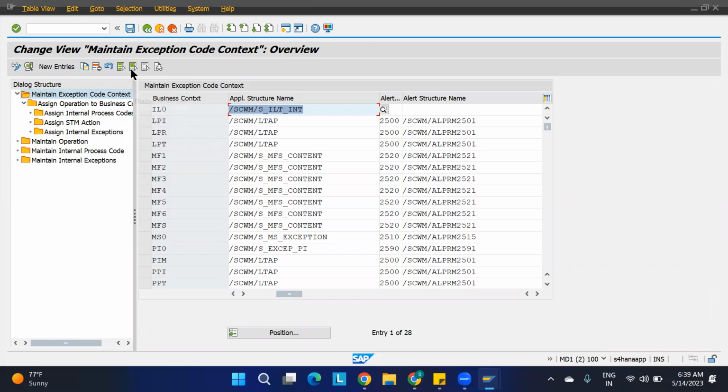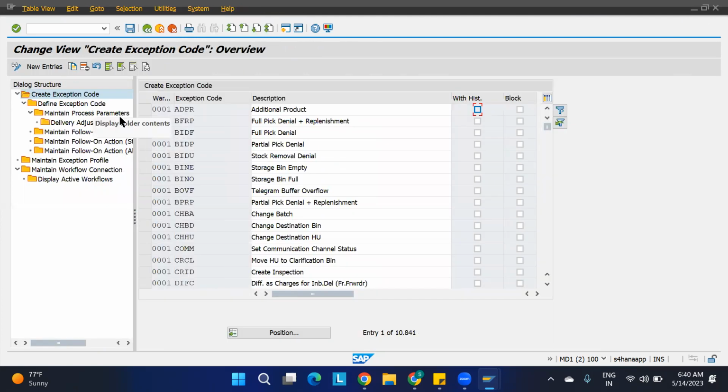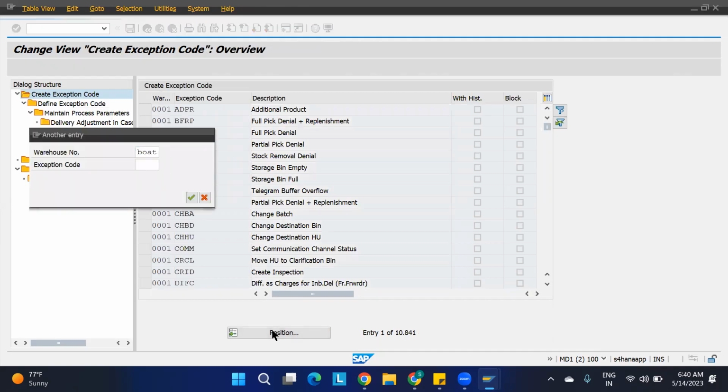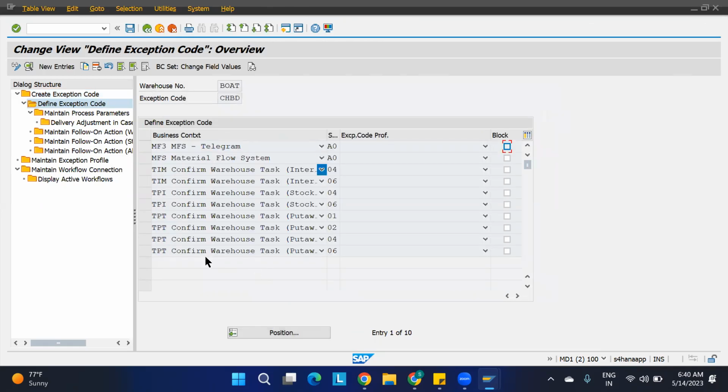Okay. So those things. Anyway, if it is not available, I'll just show you the other warehouse, where we are able to achieve it and all. Okay, here create exception code is there. I'll just use the board. Let us consider warehouse number 2. For the board also we have copied some things. Here also change destination bin is there. Okay, so this is the one. We are doing it for this. Let us consider. I'm selecting this and going to define exception code. So again, same. Okay, this is a copied one.